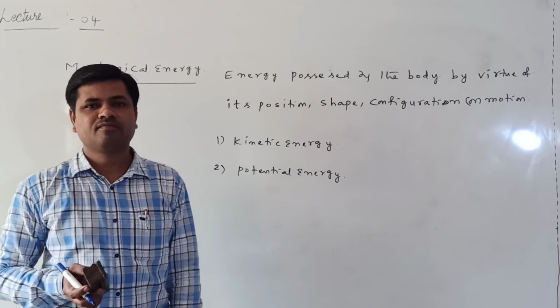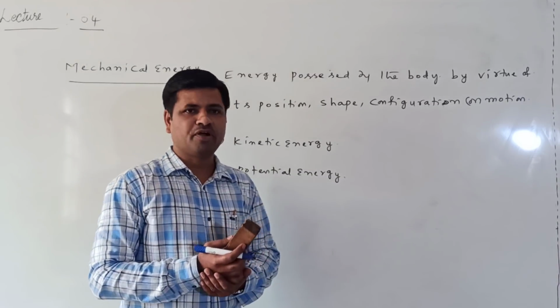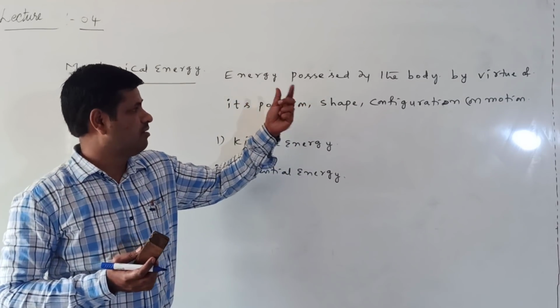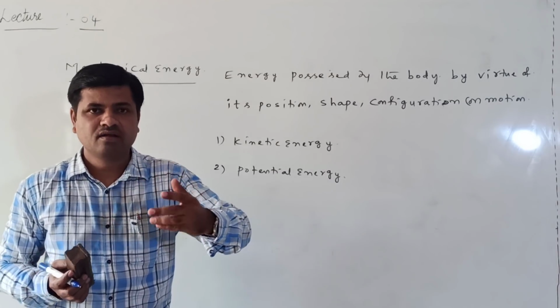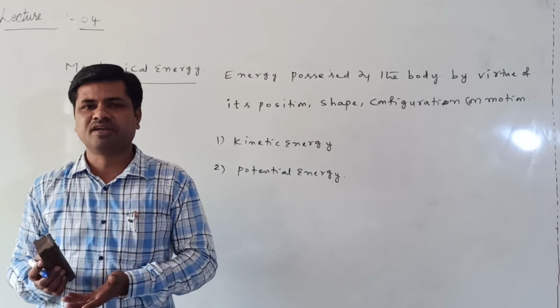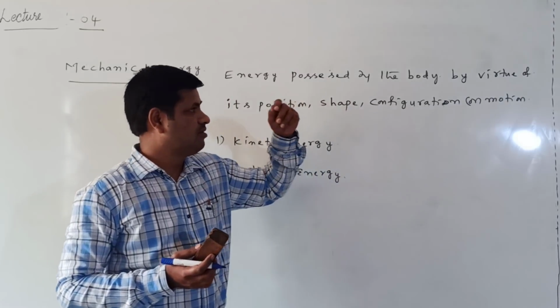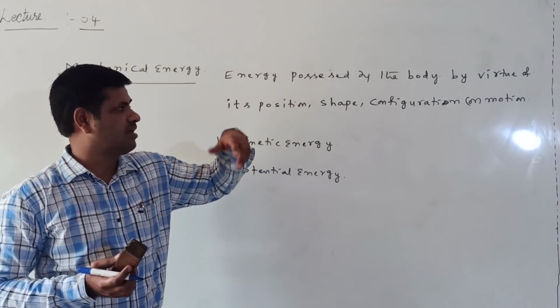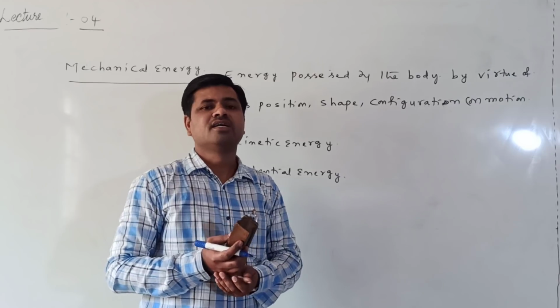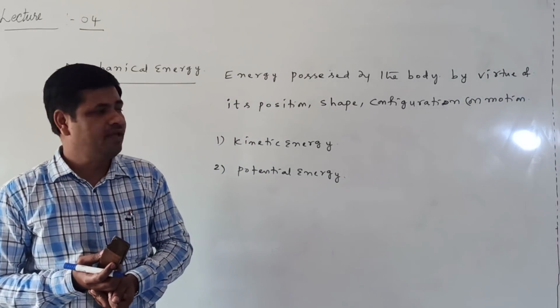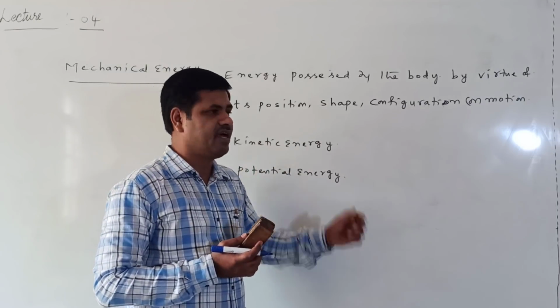Kinetic energy. Right, next one is the potential energy. Potential energy means the energy possessed by the body by virtue of position or shape or configuration. Due to the position, shape, or configuration, the energy possessed by the body is called potential energy. The energy possessed by a body by virtue of its motion is called which energy?